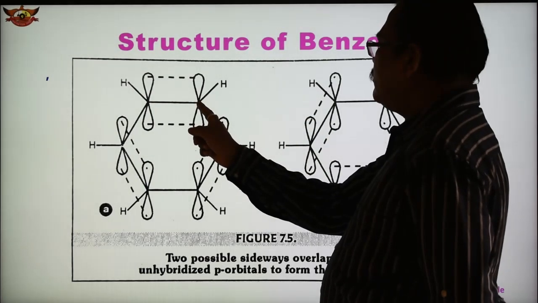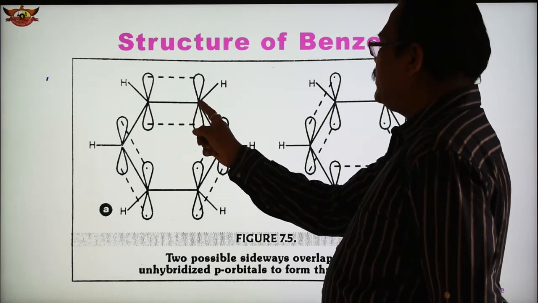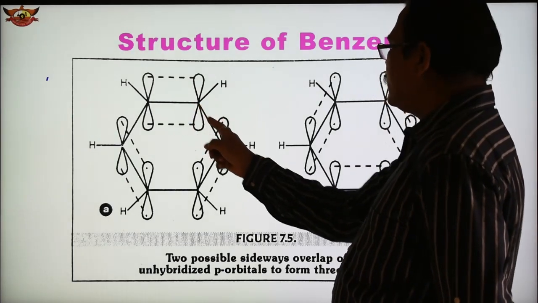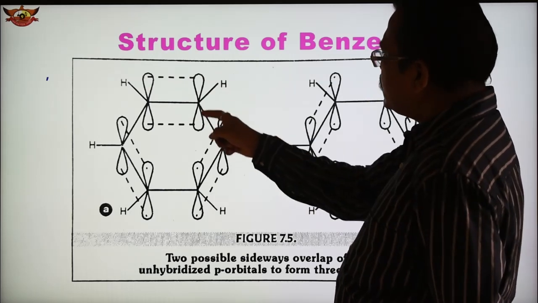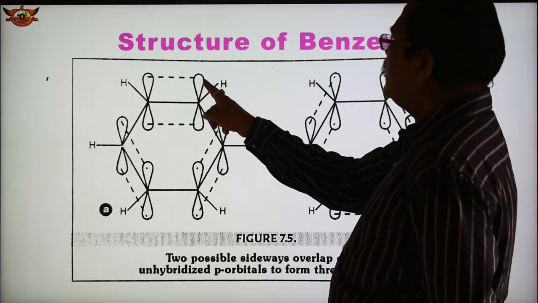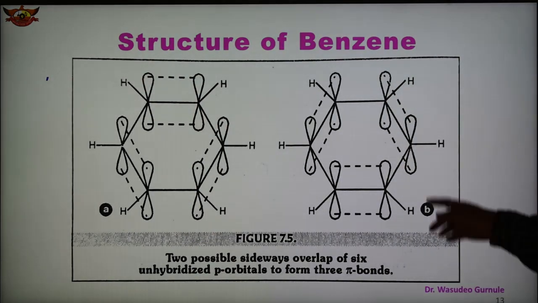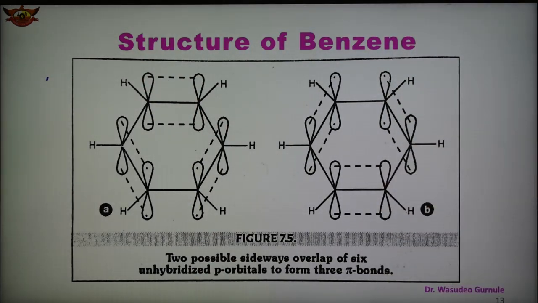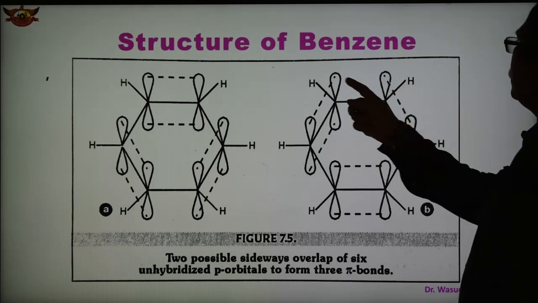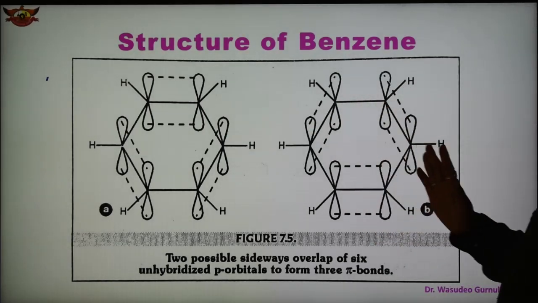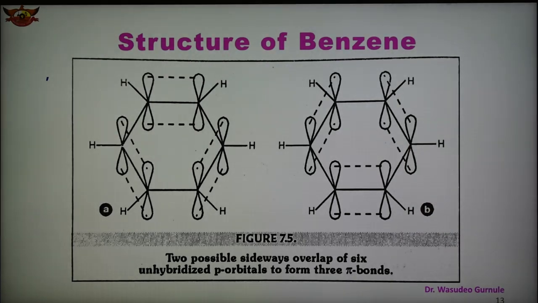So this is carbon 1, 2, 3. It is involved in the formation of a carbon-carbon sigma bond, another carbon-carbon sigma bond, and a carbon-hydrogen sigma bond, but this is the unhybridized orbital. The unhybridized orbitals on each carbon overlap laterally, forming this type of structure. So there is sideways overlapping of the 6 unhybridized p orbitals, forming the pi bond. Here in the molecular orbital structure it is shown how the lateral or sidewise overlapping takes place and the pi bond forms in benzene.